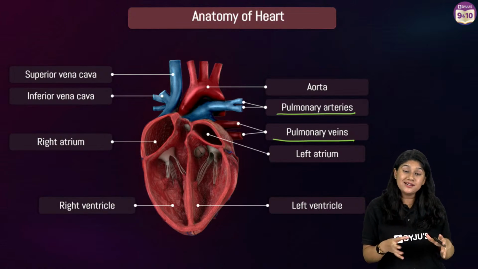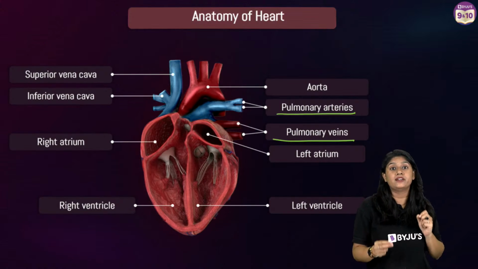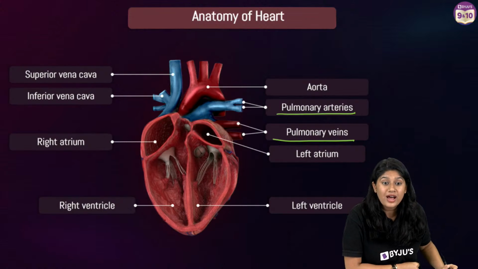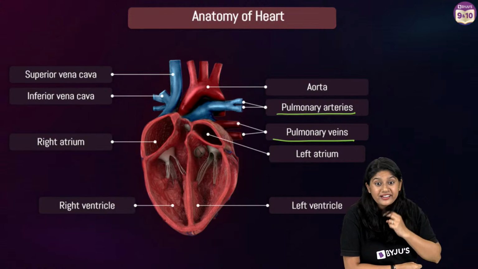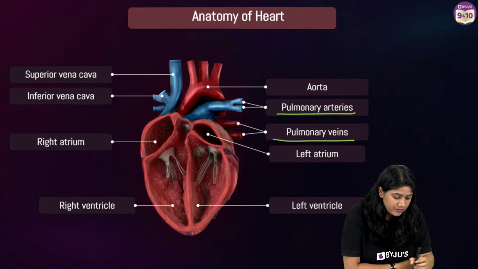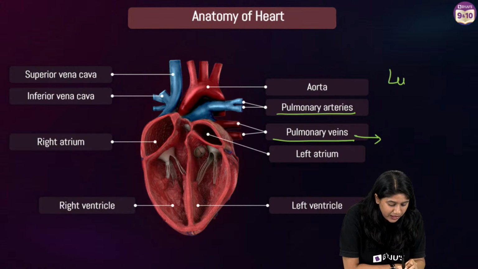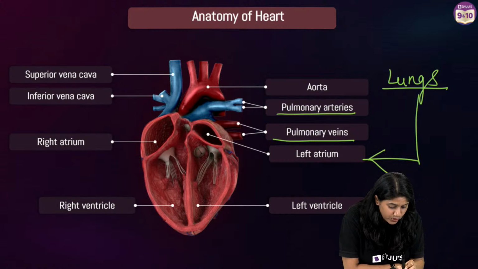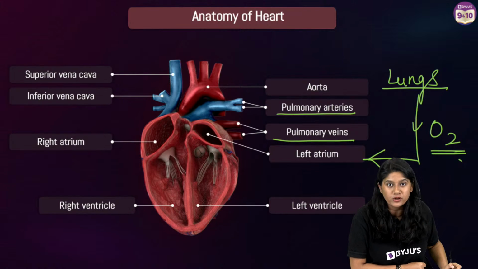The pulmonary vein carries the oxygen rich blood from the lungs to the left atrium. Remember this, everyone. Which type of blood is it carrying? Oxygen rich blood. Super important, everyone.